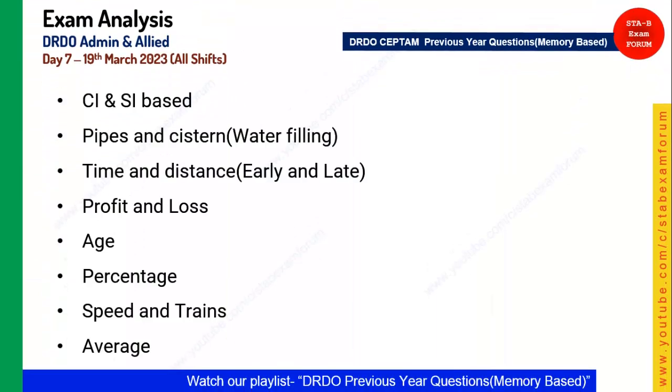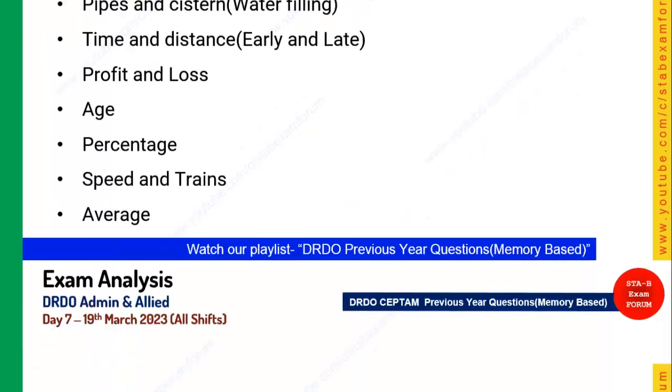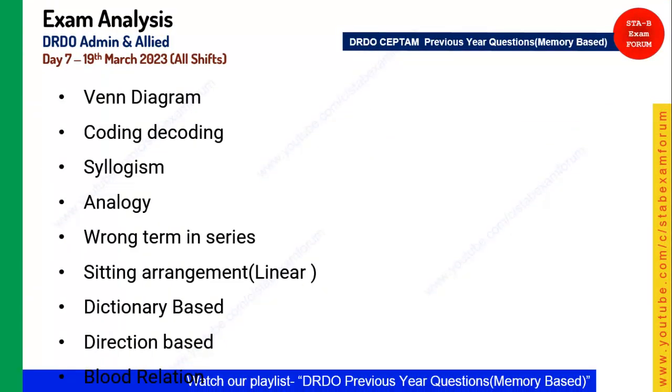Coming to the next, again this is quantitative aptitude, and there is not much change in the pattern that we have continuously been looking at in all the shifts. Similarly with the reasoning ability, these are very common topics that we have seen in all the shifts, in all the exams from day 1 to day 7.